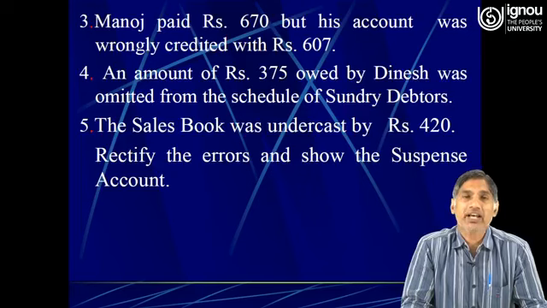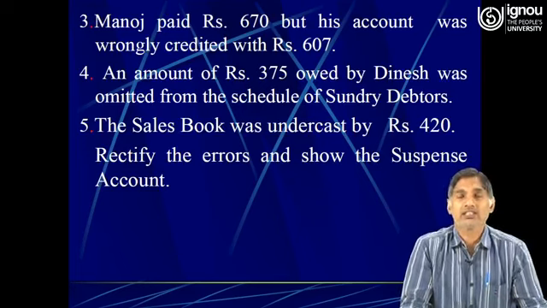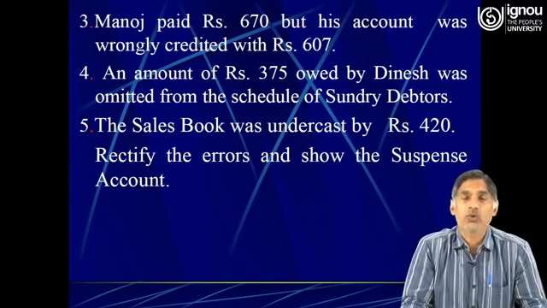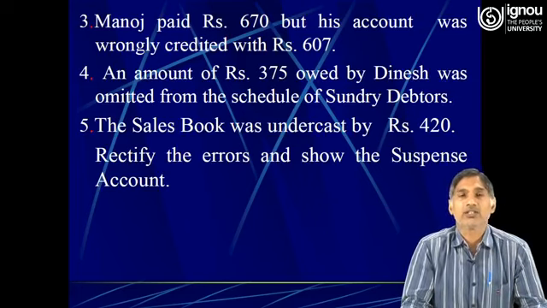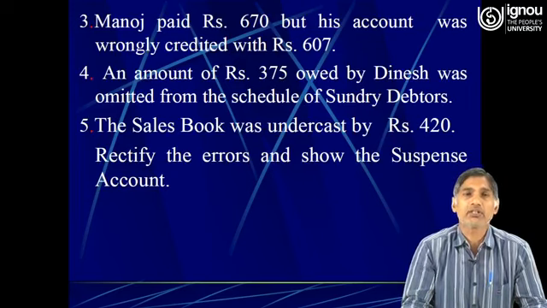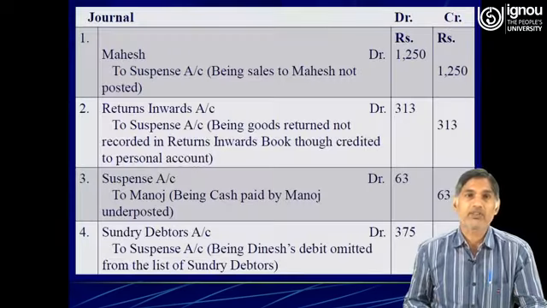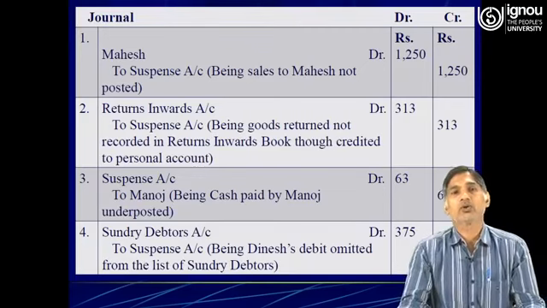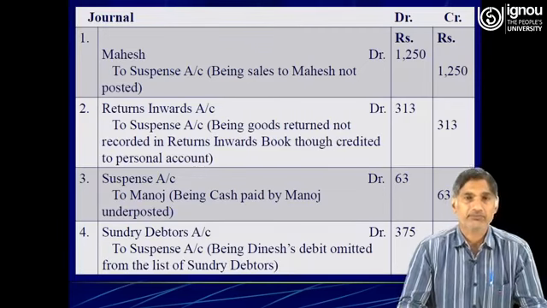The entry must be cash account debit to Manoj 670. But his account was wrongly credited by 607 only. Therefore, the difference is rupees 63. Therefore, the Manoj account must be credited by rupees 63. So the rectifying journal entry must be suspense account debit to Manoj 63. Suspense account debit to Manoj 63.